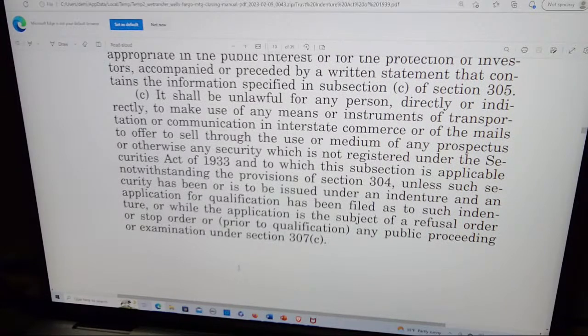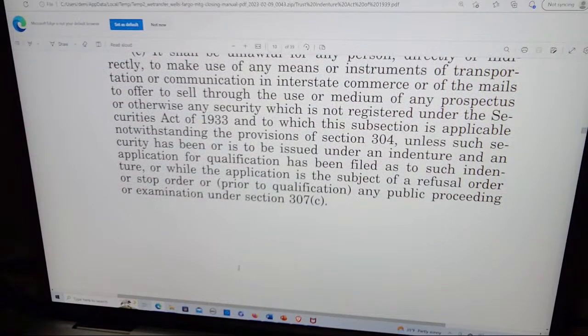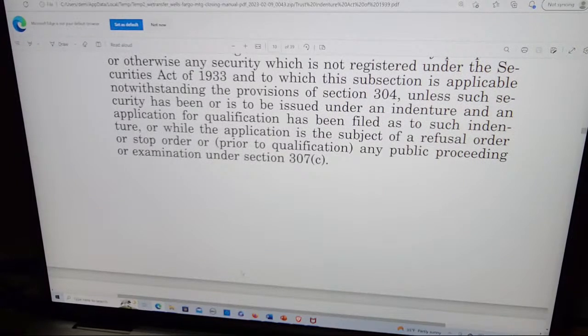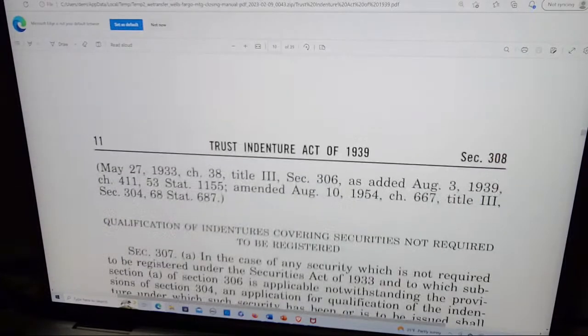C. It shall be unlawful for any person directly or indirectly to make use of any means or instrument of transportation or communication in interstate commerce or of the mails to offer to sell through the use or medium of any prospectus or otherwise any security which is not registered under the Securities Act of 1933 and to which this subsection is applicable notwithstanding the provisions of section 304, unless such security has been or is to be issued under the indenture and an application for qualification has been filed as to such indenture, or while the application is the subject of a refusal order or stop order, or prior to qualification any public proceeding or examination under section 307.